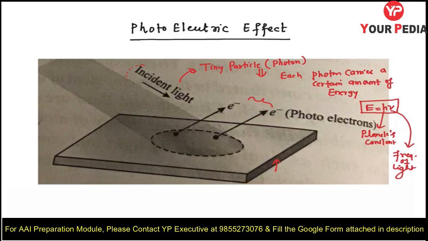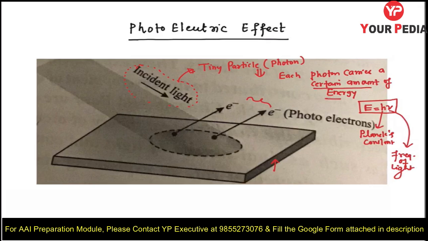Your input is incident light, which Einstein proposed is composed of tiny particles we call photons, and each photon carries a certain amount of energy, E equals h nu. h is Planck's constant, nu is the frequency of light. It means photon energy depends upon the frequency of light. Fine. Now let us take one example, then I will continue.